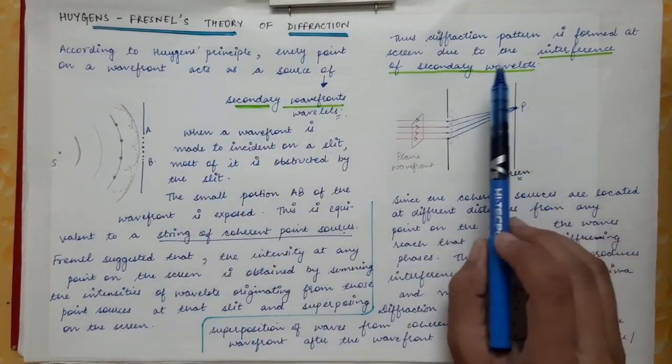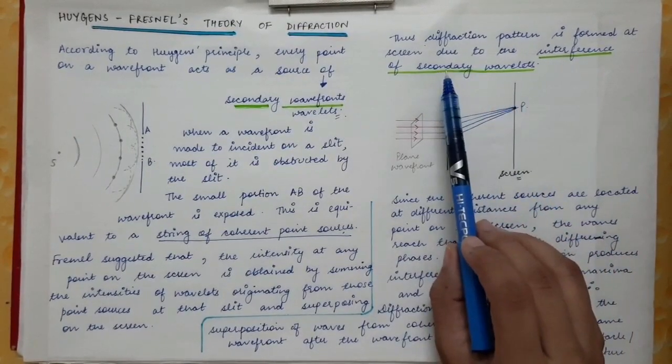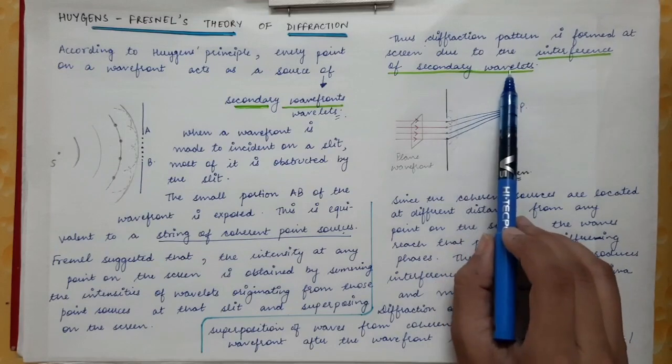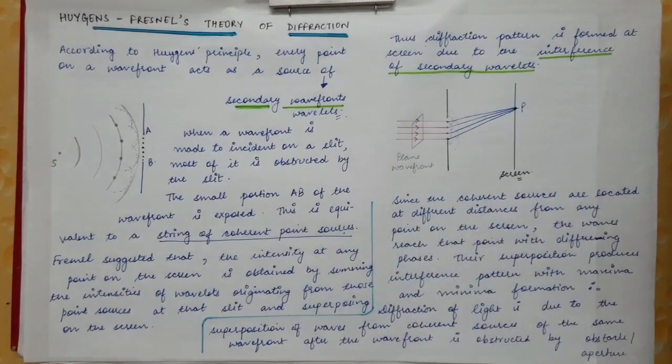So the interference occurs between the secondary wavelets, and hence the diffraction pattern is formed on the screen.